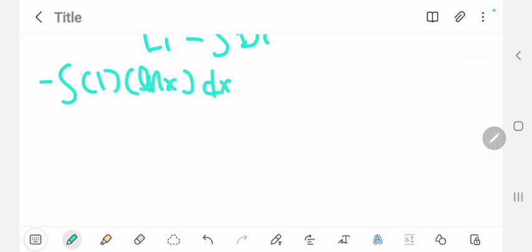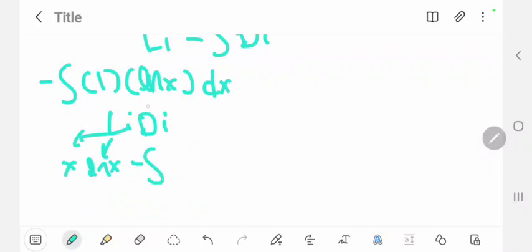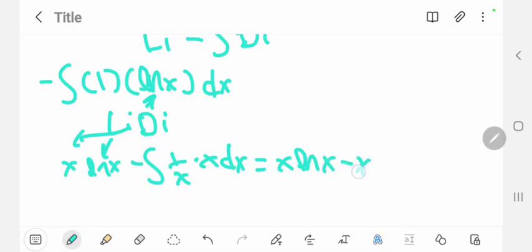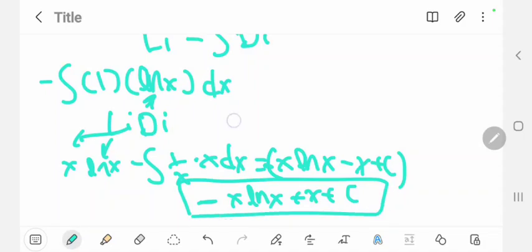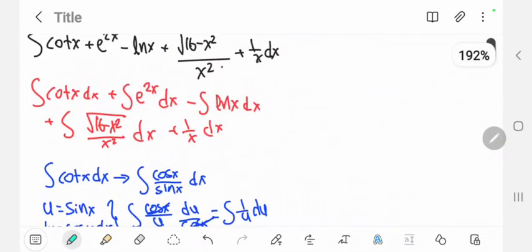You're going to see now. We can rewrite this as the integral of 1 multiplied by ln x. So we're basically using the same steps as the u and v sub. And so, leave ln x, integrate 1, and that will be x, minus the integral of differentiate ln x, and that's 1 over x, multiplied by the integral of 1, which is x dx. And that's going to be left with x ln x minus x plus c. Don't forget, we also have to distribute a minus here. So negative x ln x plus x plus c. And so that is that.